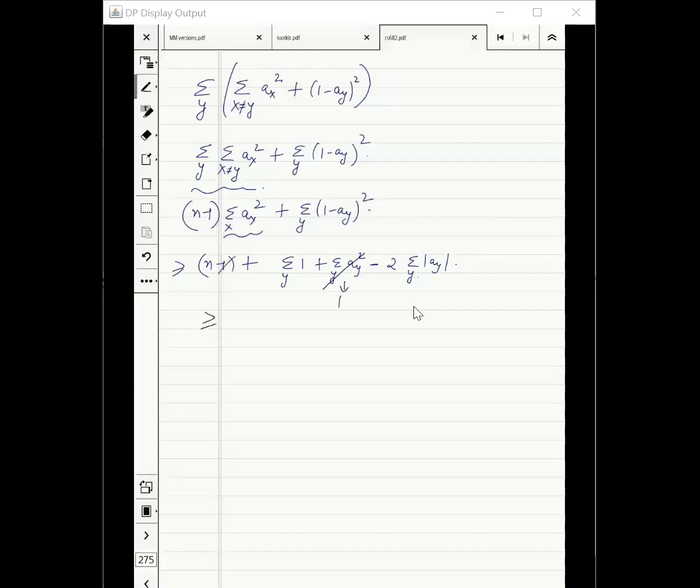This is greater than 2n minus 2 summation over y of a_y. And this can be bounded by Cauchy-Schwarz. This will be less than root n.